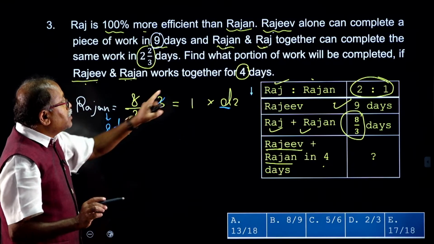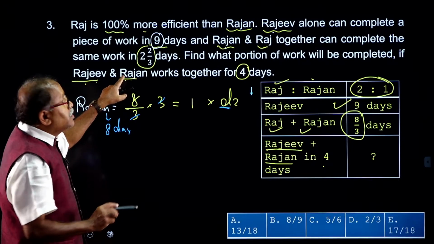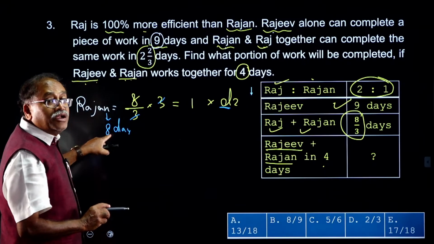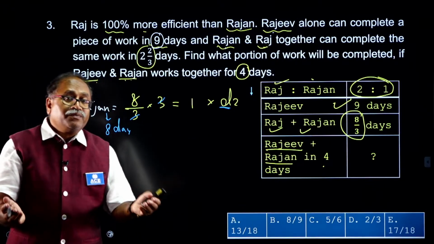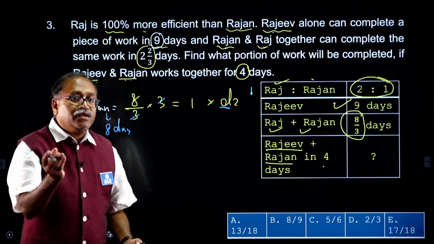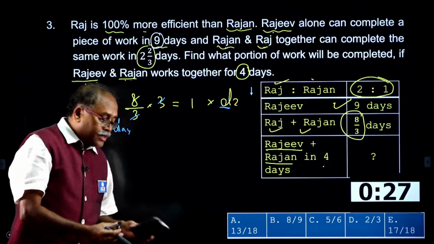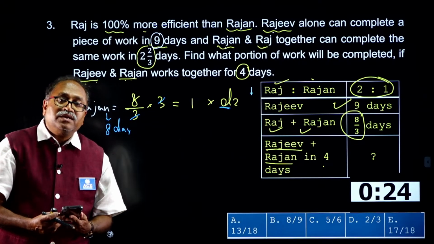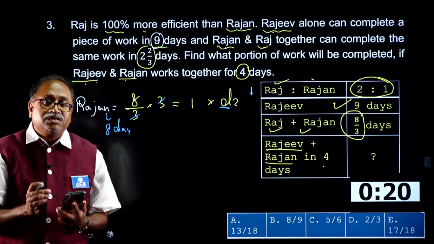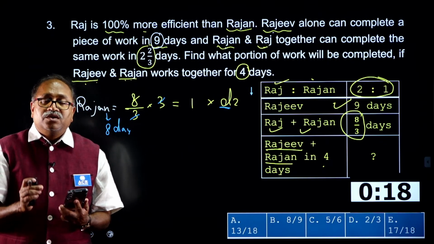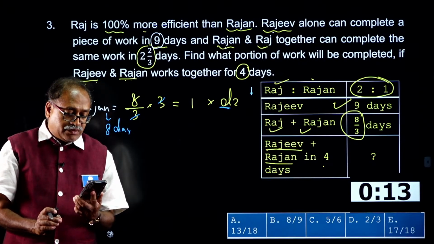Now, you are asked what part of the work will be completed by Rajiv and Rajan. Rajiv 9 days, Rajan 8 days, Rajiv and Rajan working for 4 days. What part of the work? I leave it for you, take 30 seconds. Come on my dear friends, consider it as simply practice. You are sitting at home, and I am discussing all the quantitative questions which will definitely help you for the examination.